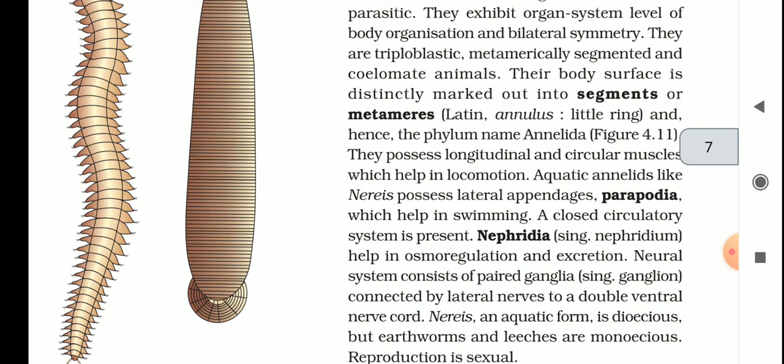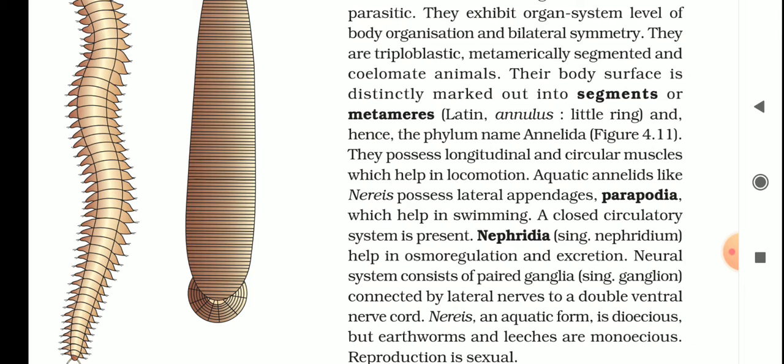Nephridia, singular nephridium, help in osmoregulation and excretion. As we discussed in the platyhelminths, there was a special structure, the flame cell, which helps in osmoregulation and excretion in the phylum Platyhelminthes. In Annelida the special structure is called nephridia. Singular is nephridium, plural is nephridia. Many nephridia are present inside the body of annelid members, which help in osmoregulation and excretion. I have told you what osmoregulation is: regulation of water in the body.